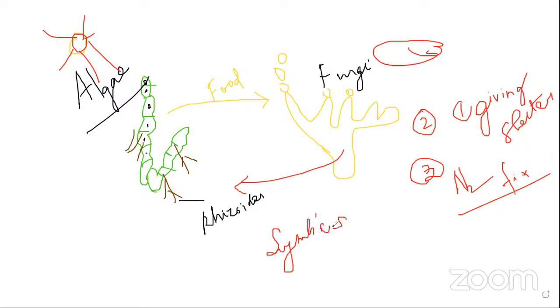So take an example. Rhizobium is also very, very important for the nitrogen fixation of the plant root, as well as the soil and atmosphere. So here you must note it down.